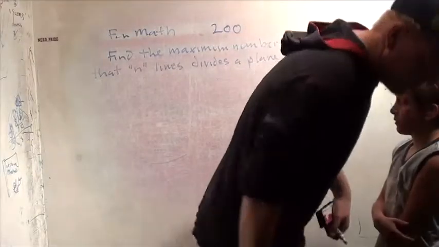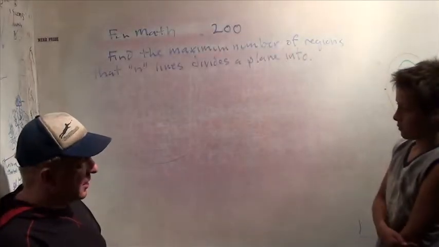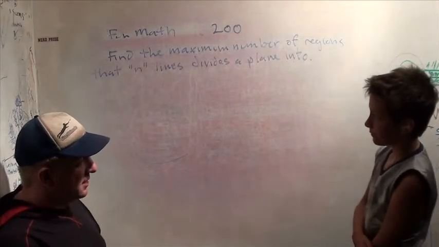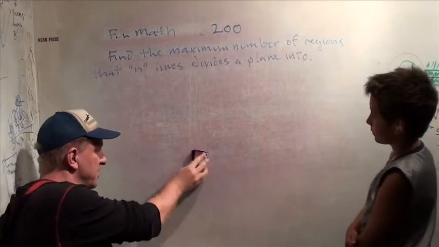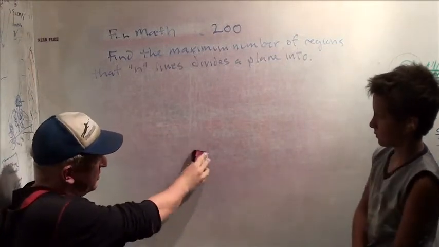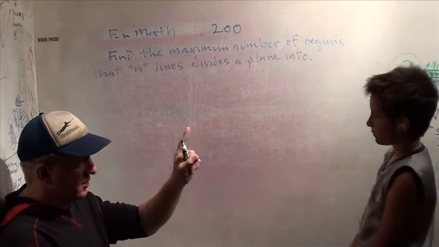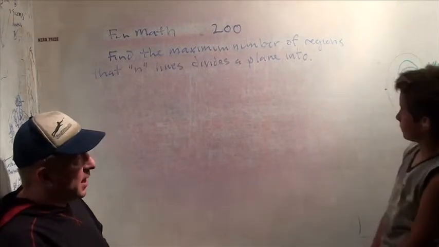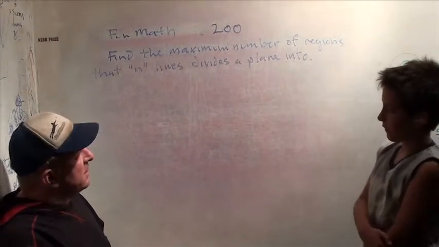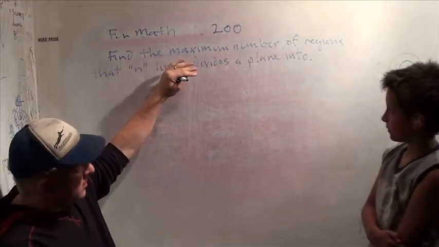FunMath number 200. So this morning we were working on an old AMC 8 from 2002, right? And they asked how many intersections, the maximum number of intersections you can have with two lines and one circle, right? We figured that out. What was the answer? It was 5. So here's a more challenging problem.